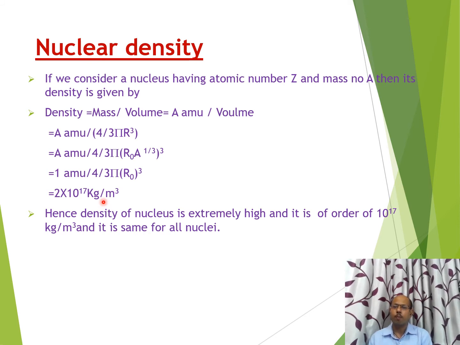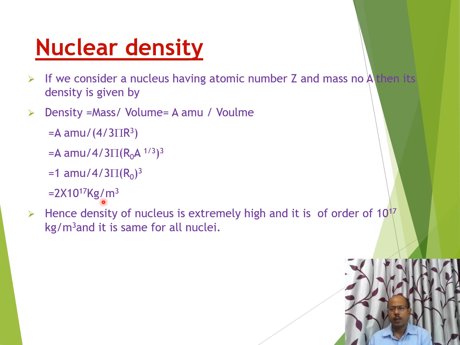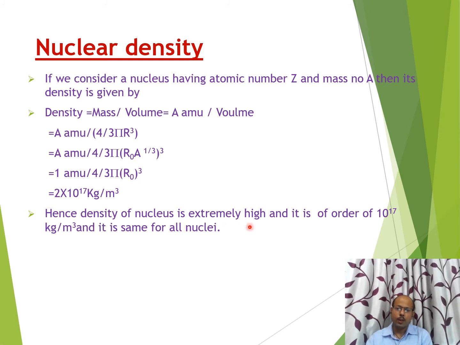And this is a very important question which is frequently asked in CBSE. What is that question? Show that nuclear density is extremely high and it is independent of mass. In such a question, you have to write like this. And finally, we will say that nuclear density is independent of mass. And therefore, whether it is hydrogen nuclei or uranium nuclei, the nuclear density will remain the same or constant.